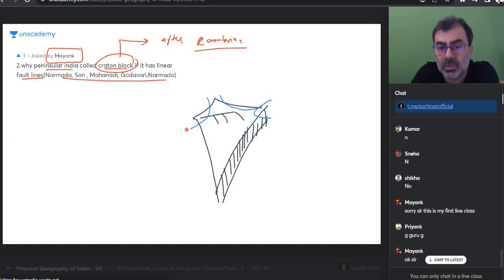When you are reading it, Cratonic block means it's a block overall, and some things have happened to it. That's okay. But broadly this did not go down. This is fairly stable. Around it, something happened here, something there, that is possible, but this has maintained its flow. That is what I am saying. Do we get that? Read Craton again, and do not get stuck in these words. Please do not take them mechanically.